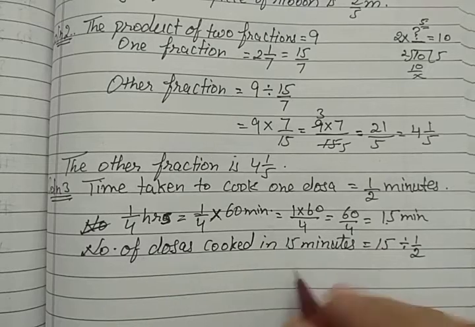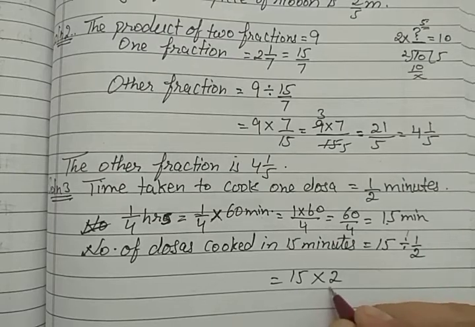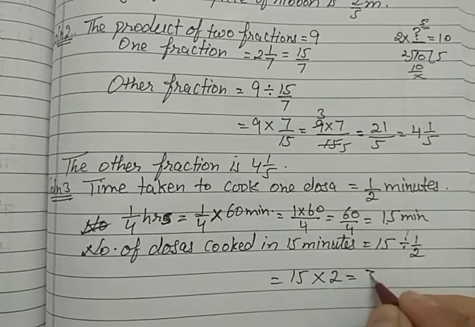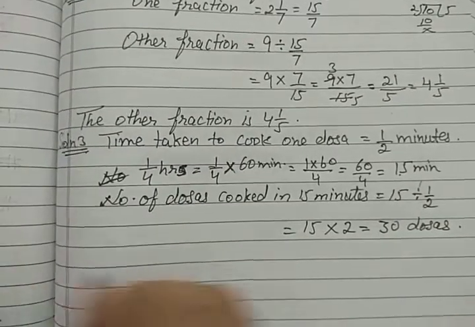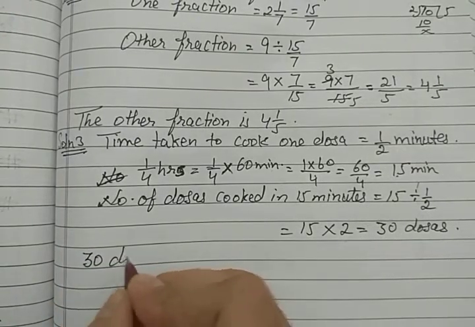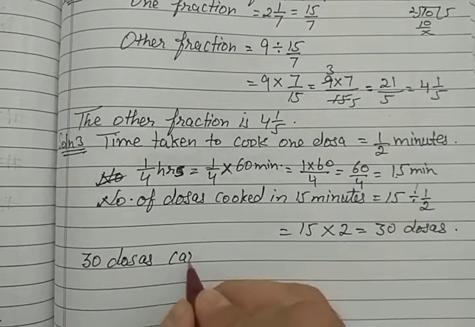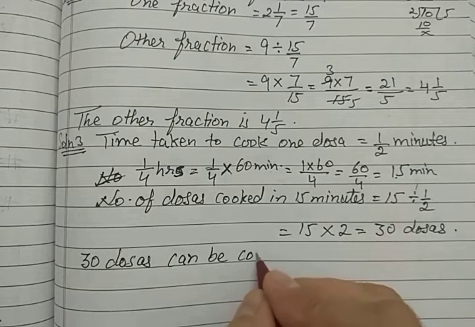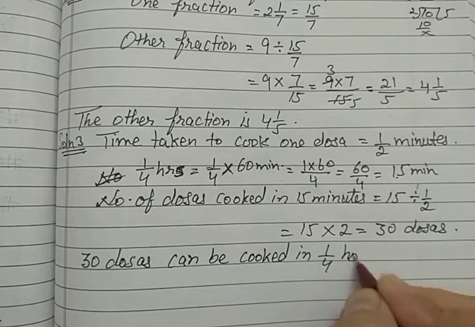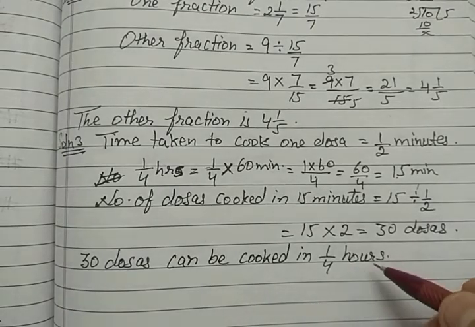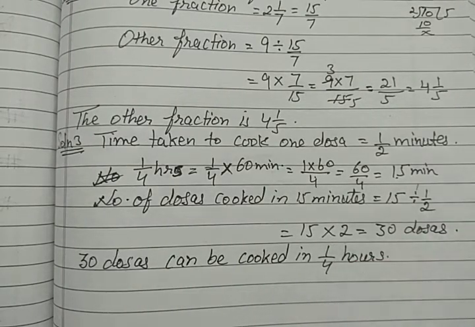So you know how to divide. So 15 multiplied by the reciprocal of the divisor, 2/1 or 2, both are the same. So 15 twos are 30 dosas. So 30 dosas can be cooked in 1/4 hours. Why have I written 1/4 hours? Because the question is asked in hours. That's why I am writing the answer in hours.